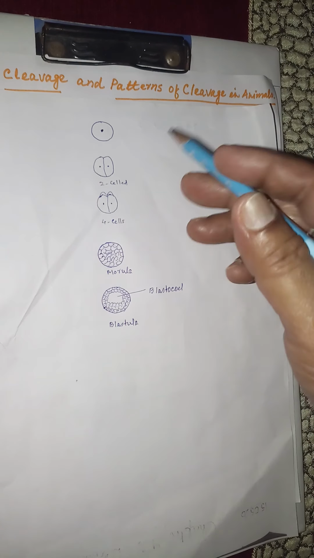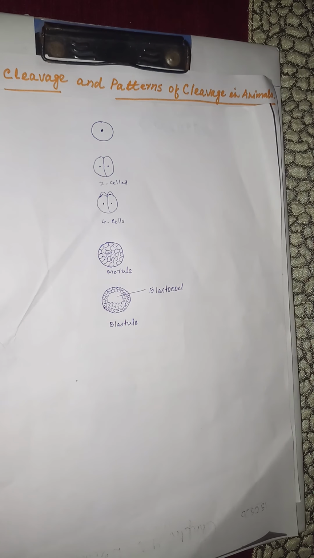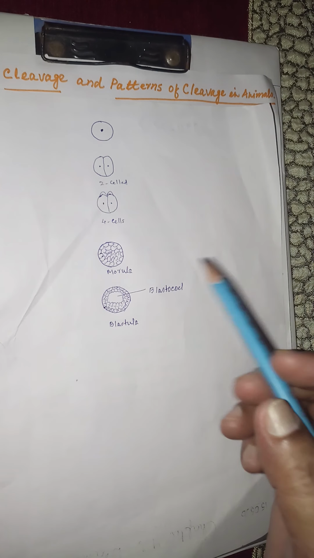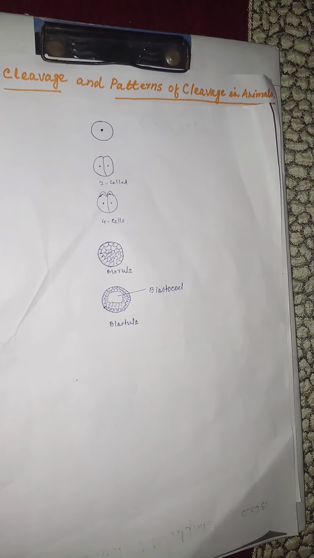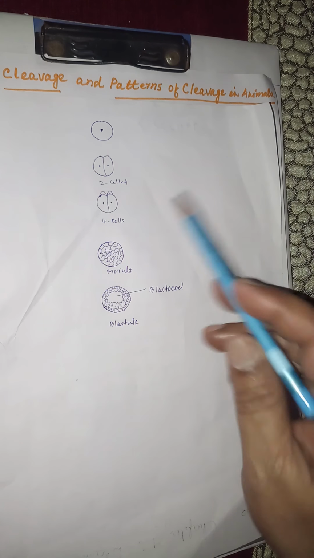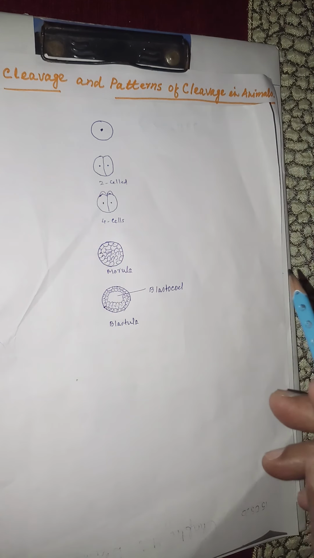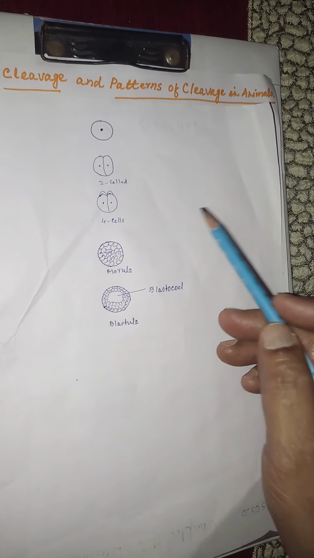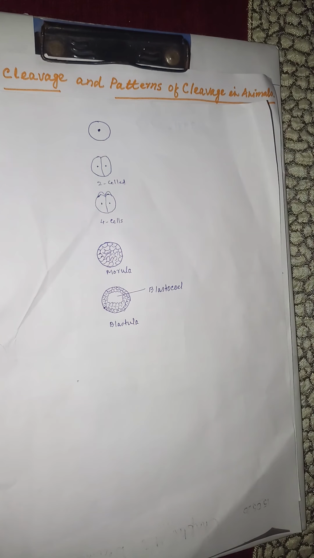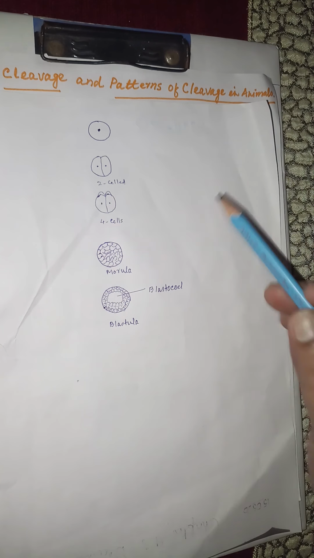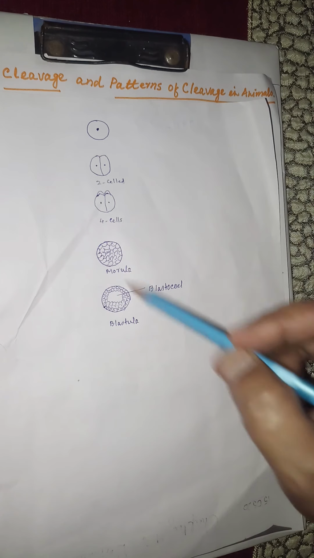During cleavage, almost no growth occurs between consecutive divisions, and the total volume of living matter does not change, and the size of the cells is reduced by almost half at each division.